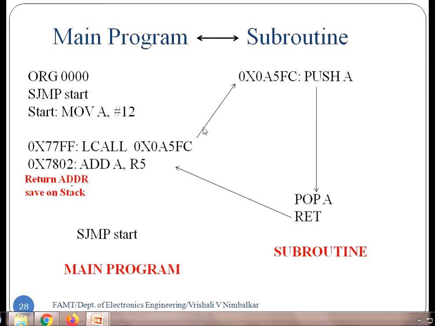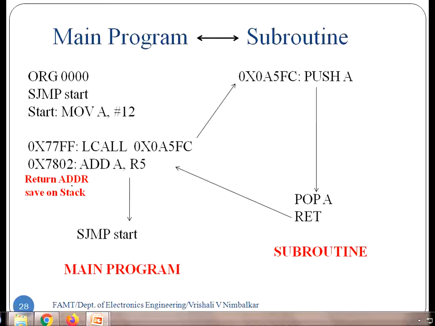Microcontroller jumped to the subroutine, executed the subroutine, and when that return instruction was executed, what does it do? It takes 7802, pops this return address and loads it in program counter, and that's how it returns back to the 7802 instruction. Once it returns back to the main program, it goes on with the execution of main program. That's how there is interlinking between main program and the subroutine.